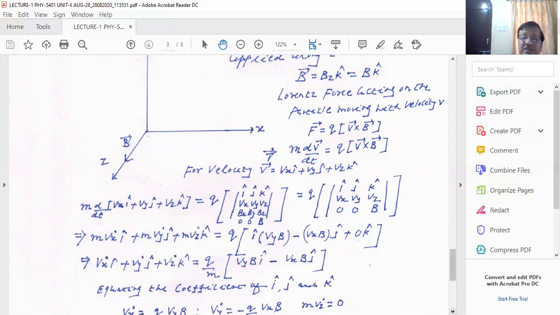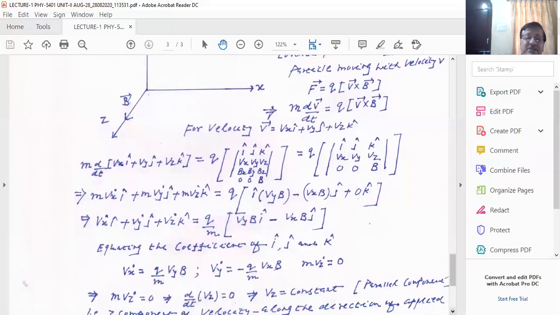Obviously, it is m v. So you can see I compare and write these equations separately. This is Vx dot, and this is Vy dot, the time derivative of the y component of the velocity, and the time derivative of the x component of the velocity. And this is m Vz dot equal to 0. So Vz dot is equal to 0.